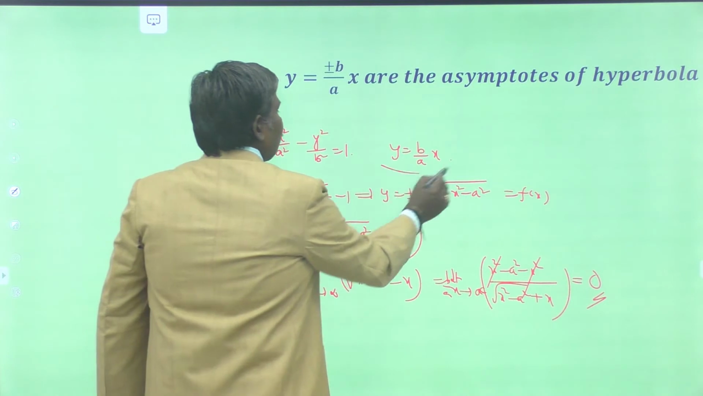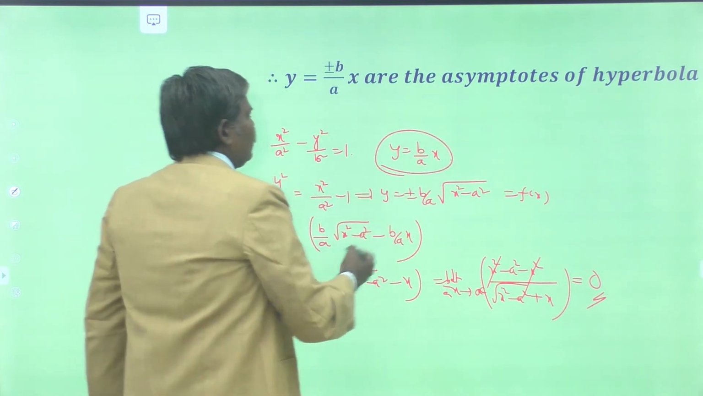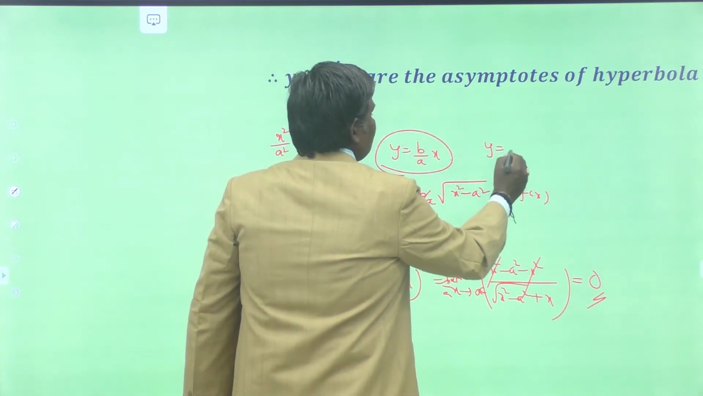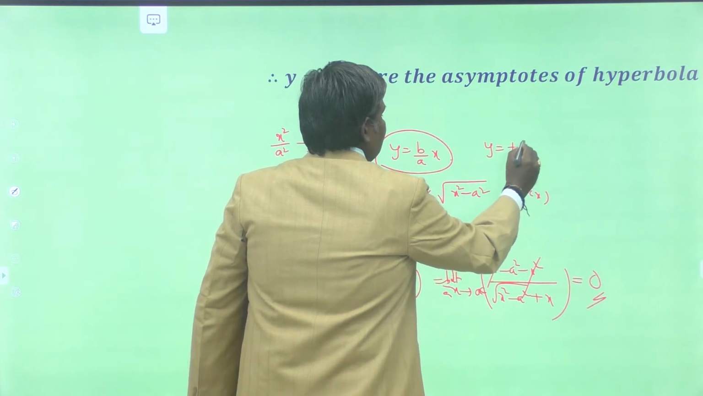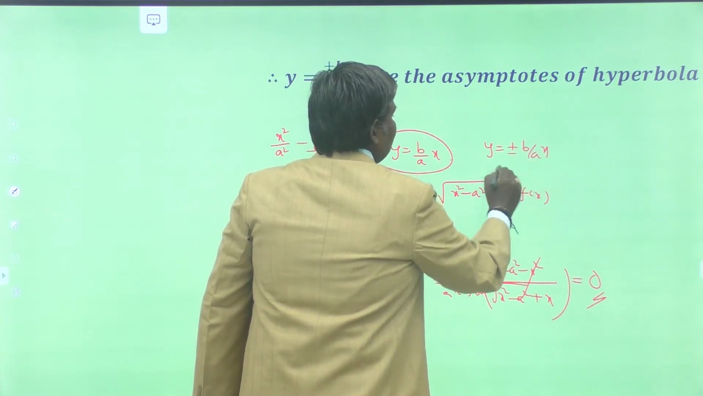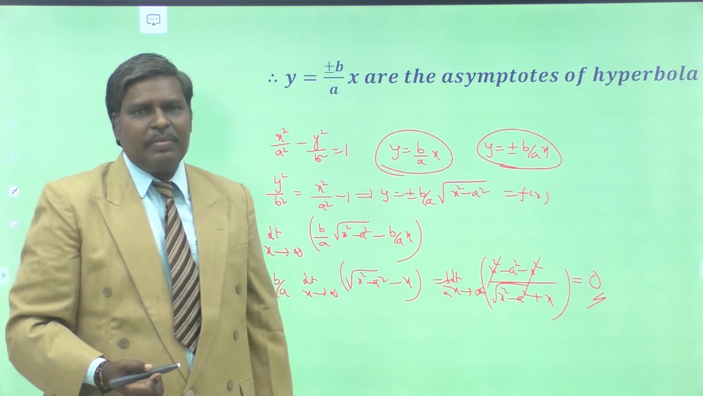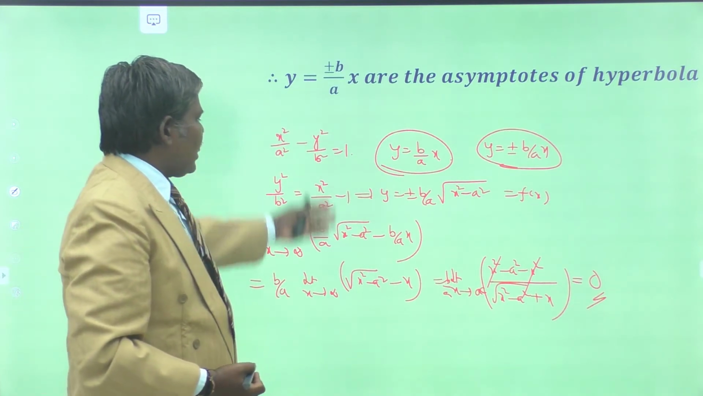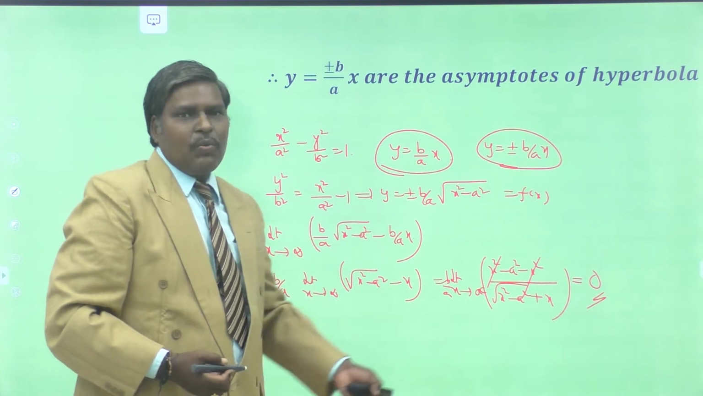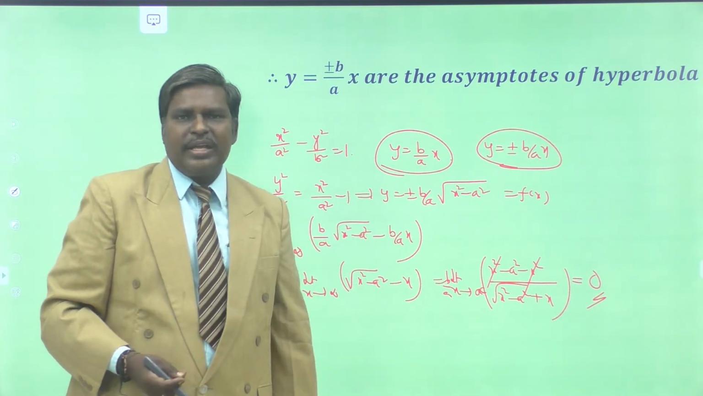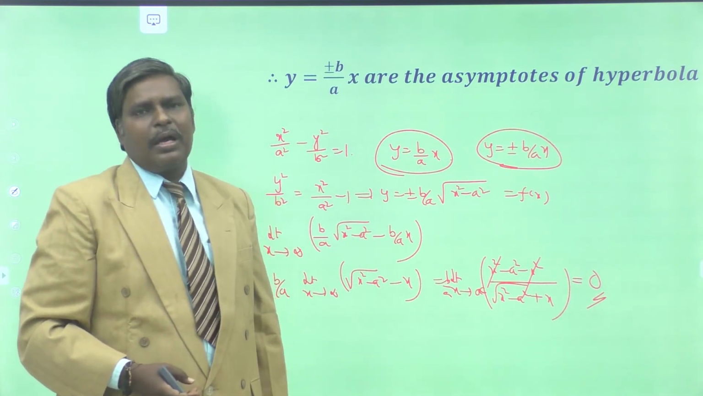So, we conclude that y equal to b by a x is an asymptote of the hyperbola. Similarly, we can show y equal to minus b by a x is also an asymptote of the same hyperbola, x square by a square minus y square by b square equals 1. So, this is the alternative method to show that y equal to plus or minus b by a into x are the asymptotes of the hyperbola.